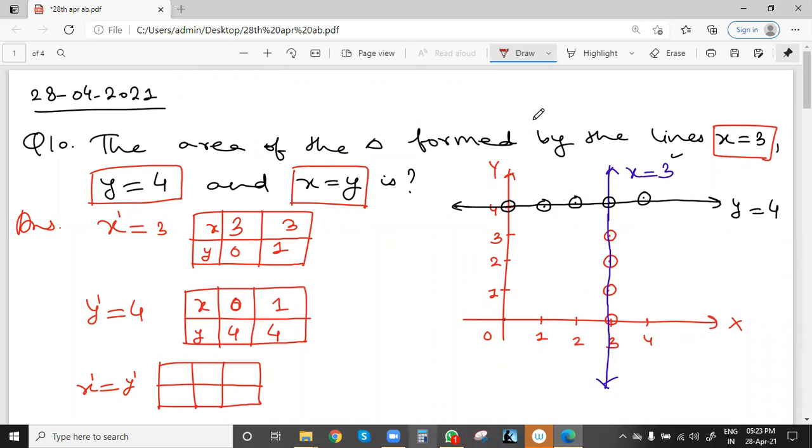Fine. So we can take x, y. Suppose you take 0, so 0 equal. If you take x 1, y is also 1. If you take 2, then it will also be 2, same value. So these are the 3 points: 0, 0, then 1, 1, then 2, 2. Similarly, 3, 3 will be here.